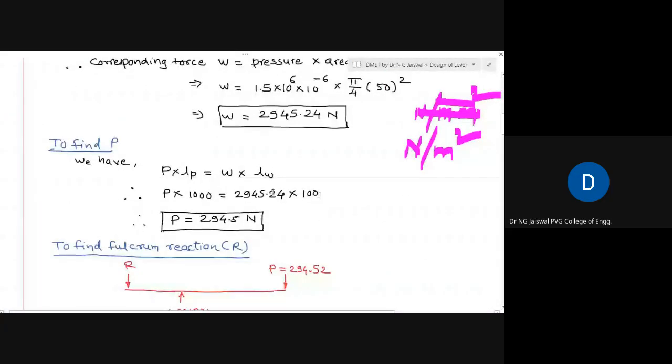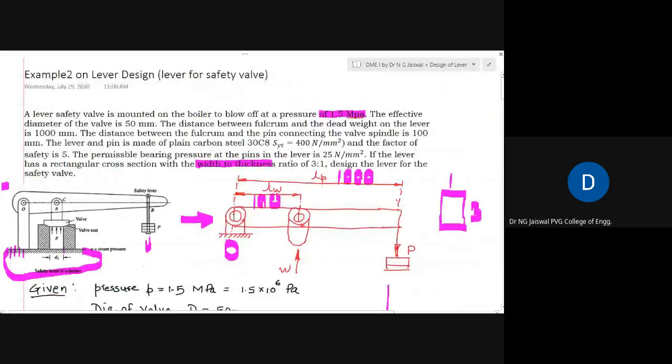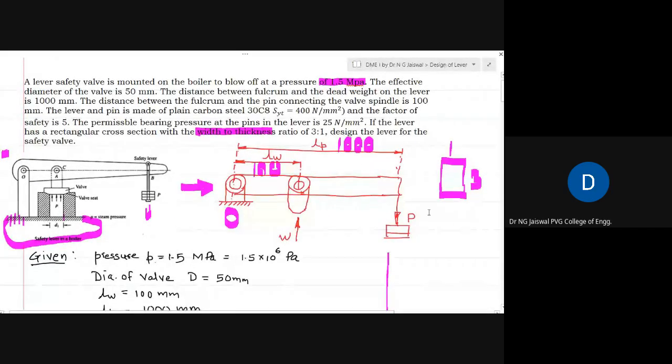We put these values here because, at this support end, if we take a moment equation, the summation of moment should be 0 at equilibrium. So P into LP minus W into LW, because steam pressure is upward in direction.